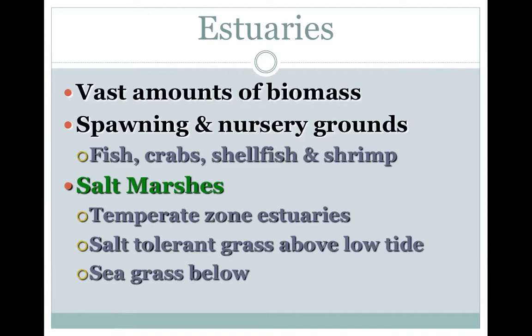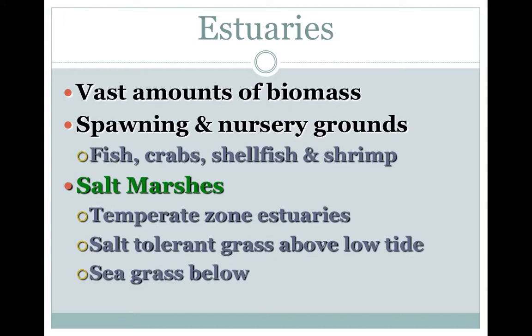In estuaries, though, you have vast amounts of biomass, and they're wonderful spawning and nursery grounds for different species of fish, crabs, shellfish, and shrimp. The reason why they're such great nursery grounds is because they are protected. They're protected from the elements. They're protected from the waves. They're protected from the surf, and they have hardly any current at all flowing through them. So for those young organisms that aren't very strong swimmers, this is a great place for them to be, and there's lots of nooks and crannies for them to hide between the grasses and the different tree roots that are there too.